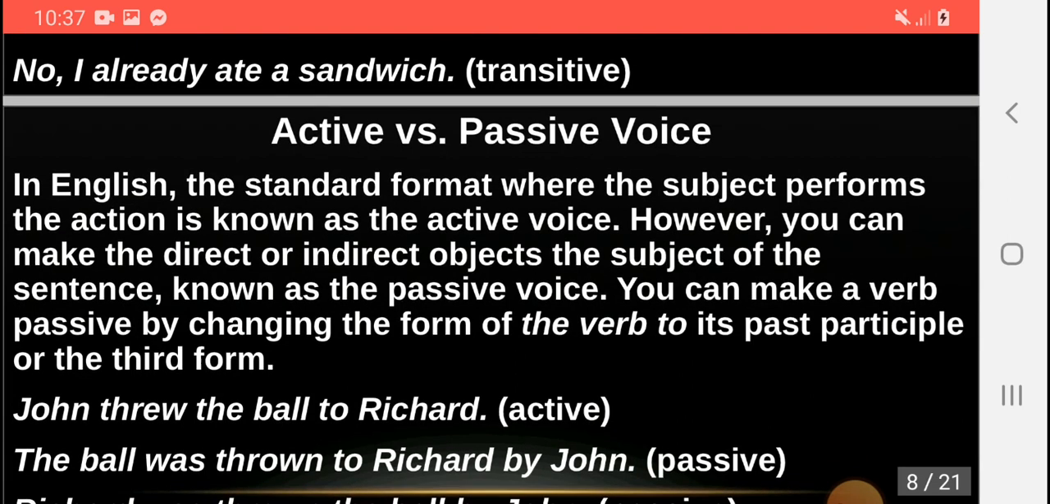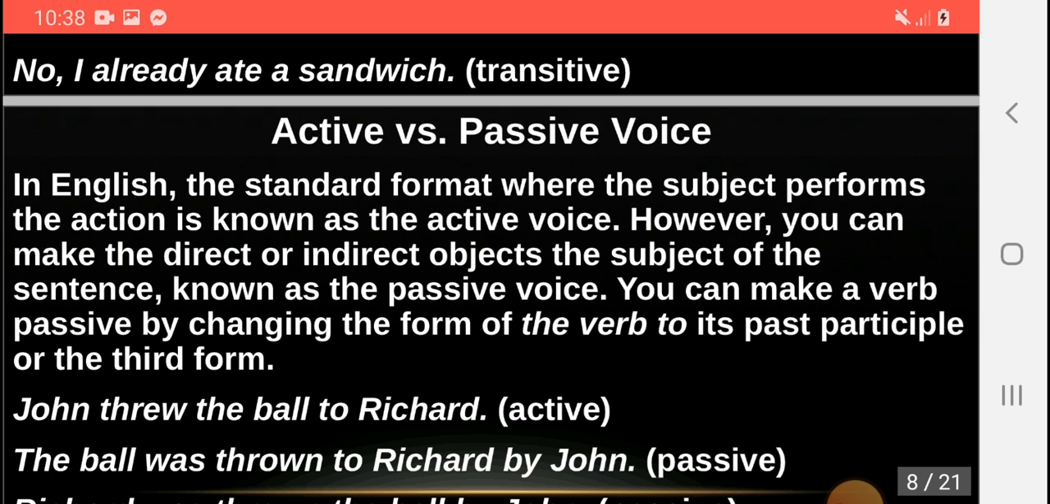Then we have the other category of active versus passive voice. This is the second category. The first was of transitive, intransitive, and ditransitive and ambitransitive. In the second category we are having active versus passive voice, the verbs which are active and the verbs which are passive. In English, the standard format where the subject performs an action is known as the active voice. However, you can make the direct or indirect object the subject of the sentence, known as the passive voice.